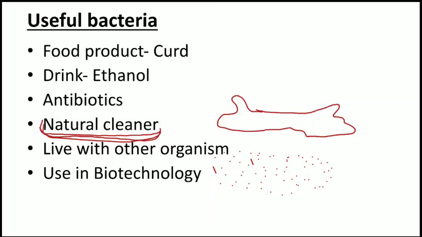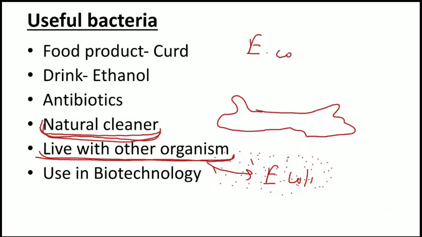Okay, next, many microbes, many bacteria also live with humans and other organisms and always give benefit to them. Just like in the intestine of many animals, we have a bacterium known as E. coli. What is the full form of this bacterium?